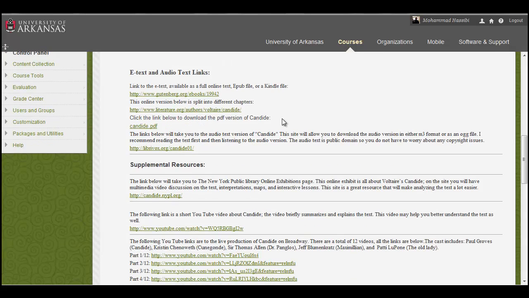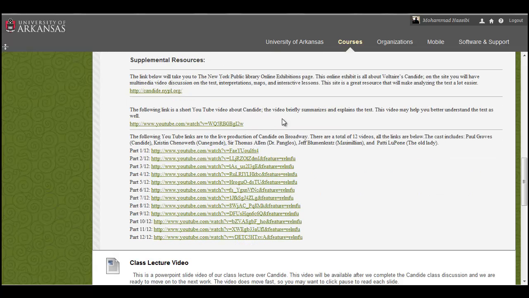And then we've got supplemental resources. Now this is not required, but I highly recommend that you go through these because it will help you with our class discussions and to better understand the material and the lesson objectives.